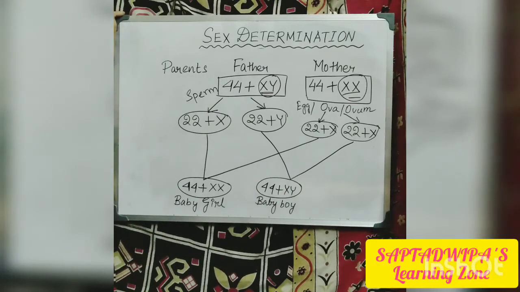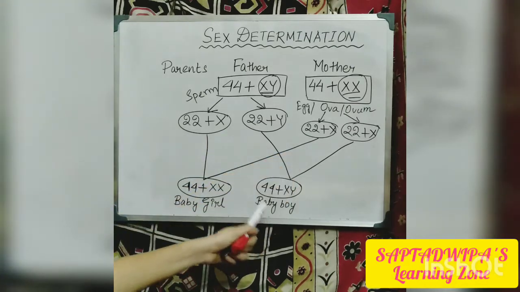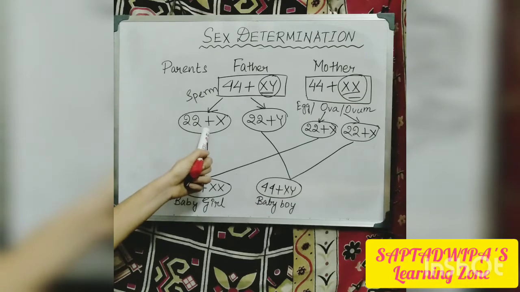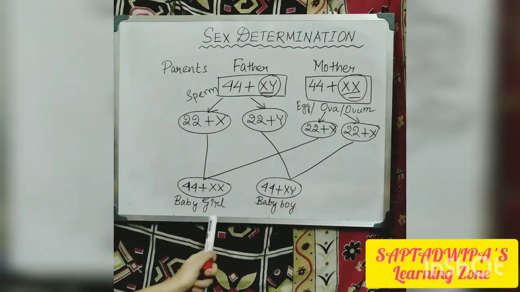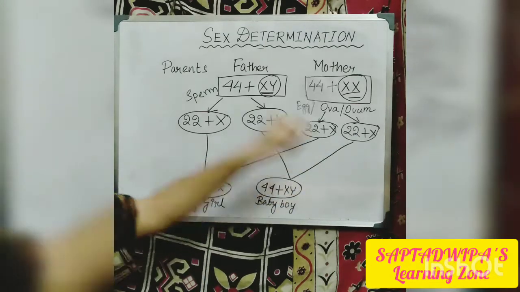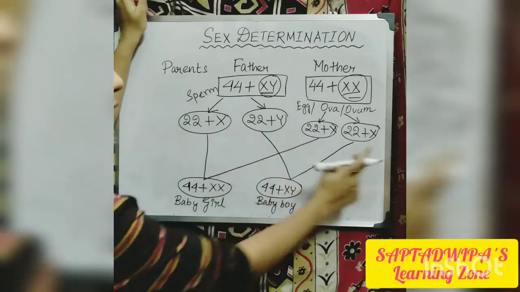Understood? Now suppose this one combined with this, it's giving a baby girl, right? Then again I have combined this one with this one and this one with this one.